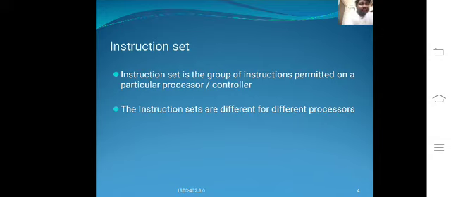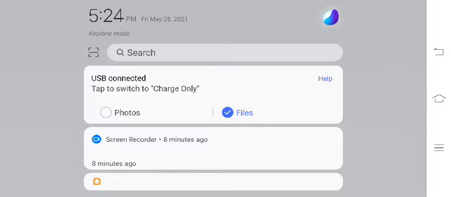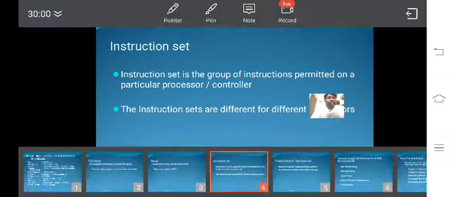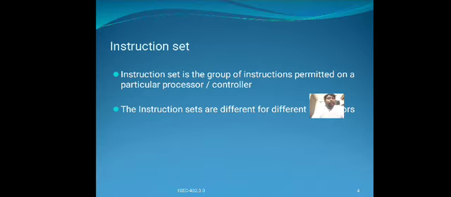An instruction set is a group of instructions permitted on a particular processor or controller. The instruction sets are different for different processors.